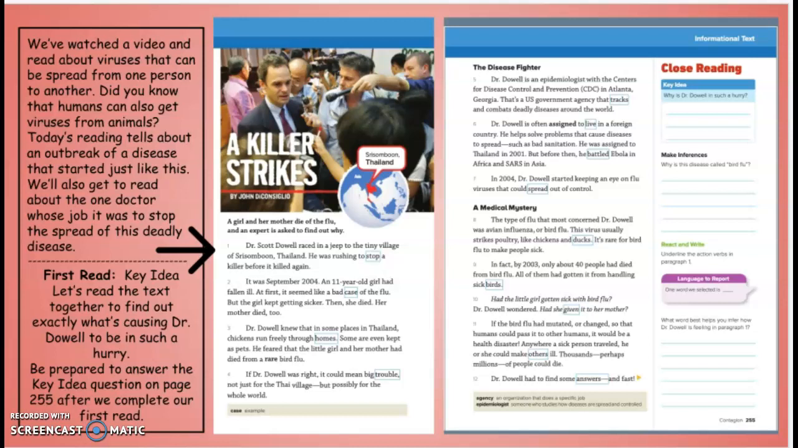A medical mystery. The type of flu that most concerned Dr. Dowell was avian influenza or bird flu. This virus usually strikes poultry like chicken and ducks. It's rare for bird flu to make people sick. In fact, by 2003, only about 40 people had died from bird flu. All of them had gotten it from handling sick birds. Had the little girl gotten sick with bird flu? Dr. Dowell wondered. Had she given it to her mother?